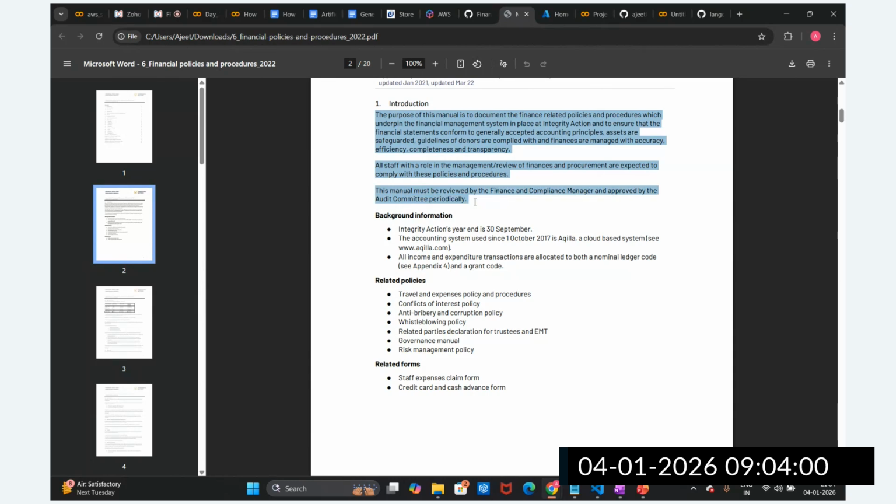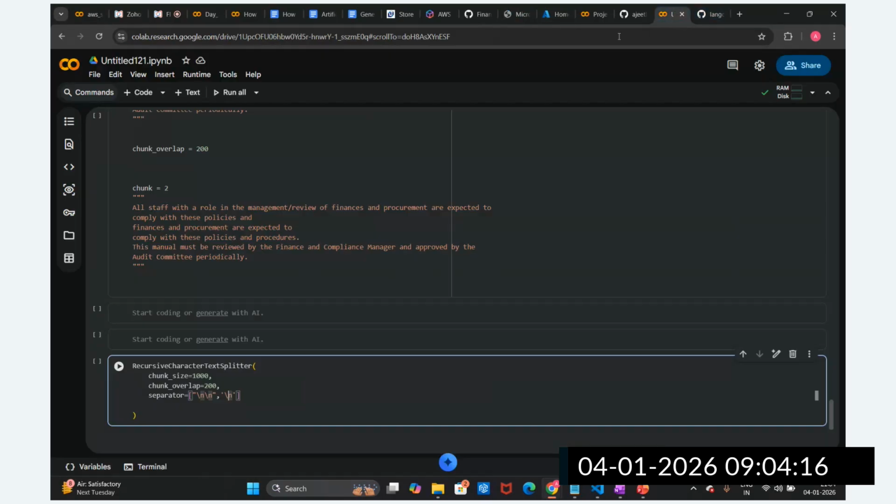Then what is our objective? We have to go by this new line. Based upon each new line, we group the lines together until the chunk size is reached. This is how the group of lines will come together. And let's suppose this group of lines is still more than the chunk size.